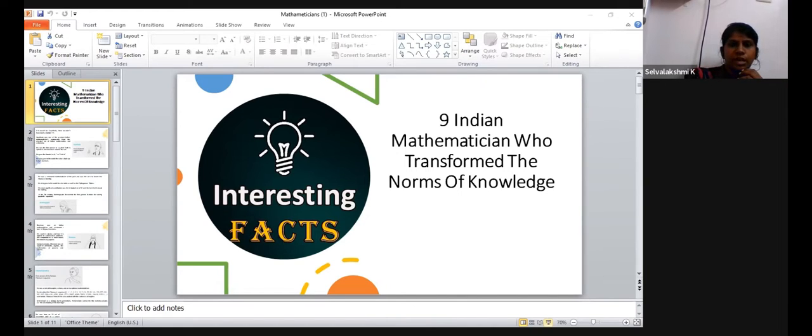The first, Aryabhatta, is the first one to calculate the number of days in a year. If it wasn't for Aryabhatta, we wouldn't have seen a number called 0. He was a mathematician and astronomer from the classical era of Indian mathematics and astronomy, and he is one of the greatest Indian mathematicians. He is the first one to say that Earth is spherical and it revolves around the sun.